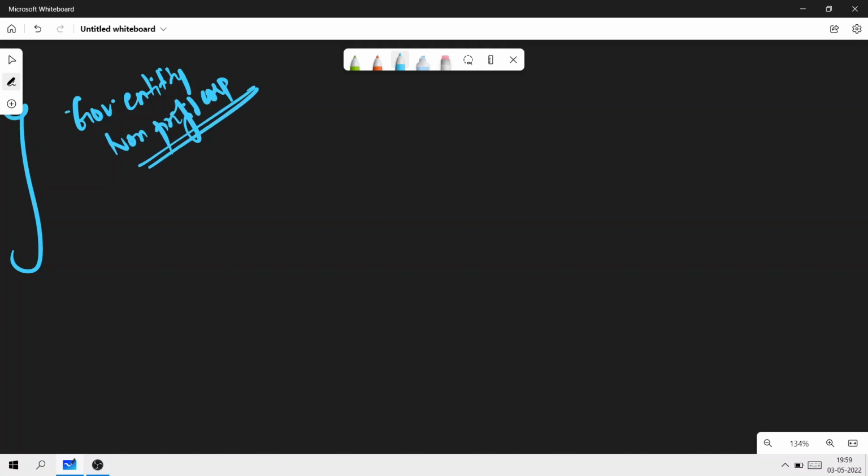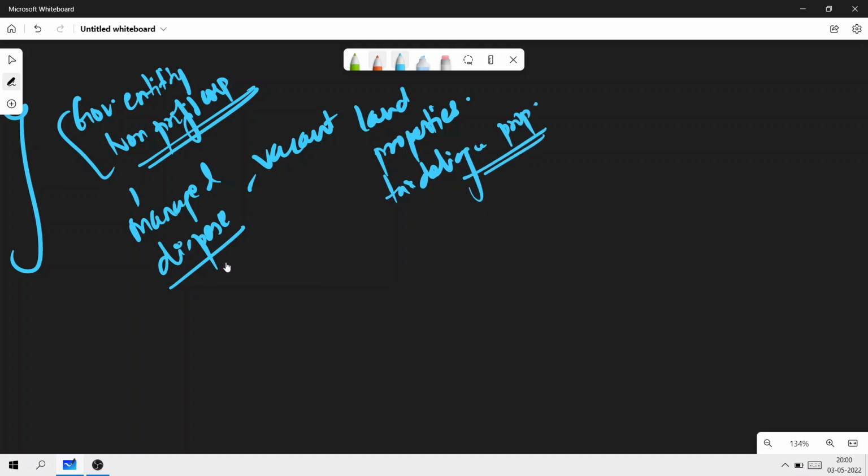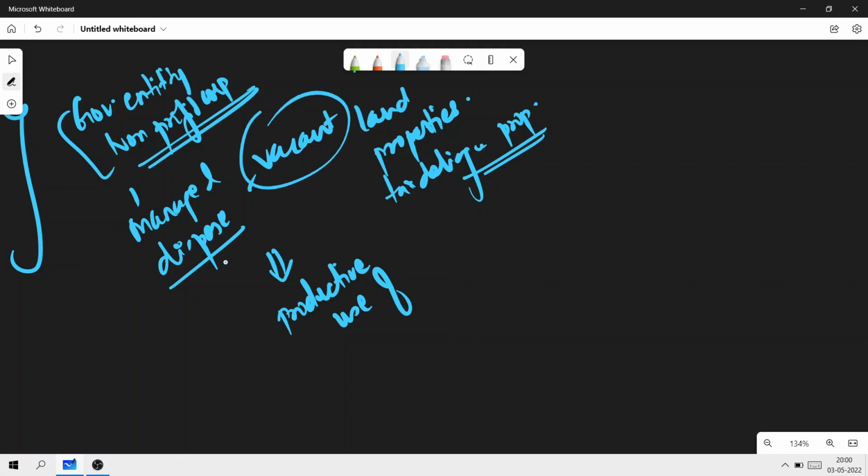It is there to manage and dispose vacant properties, vacant land, or we can also say tax delinquent properties to ensure what? The goal here is to ensure that there is a more productive use of that vacant land. Is this point clear? So this is what a land bank is.